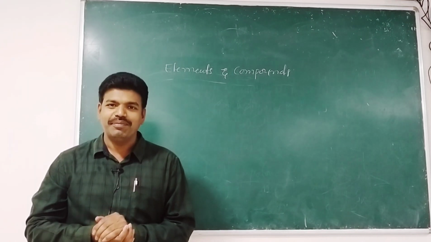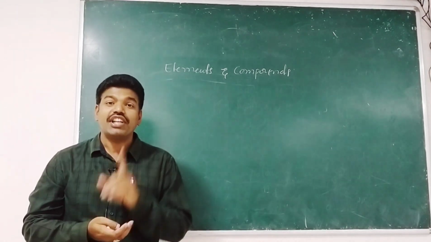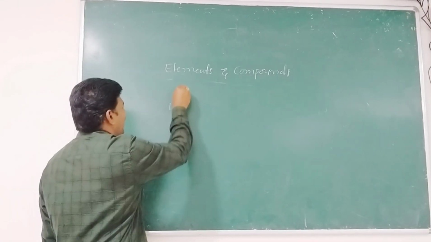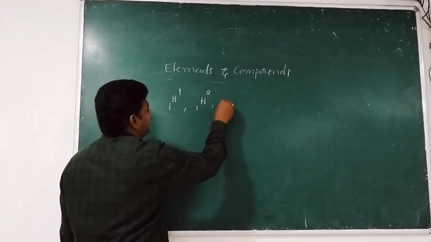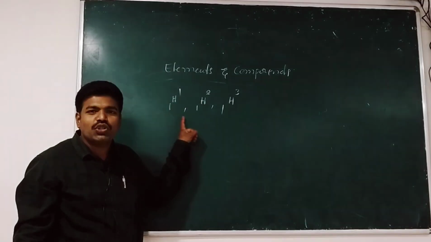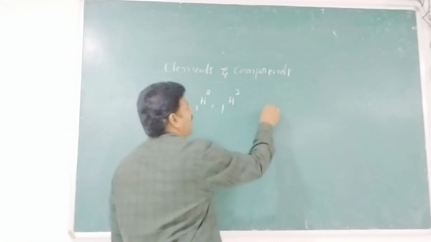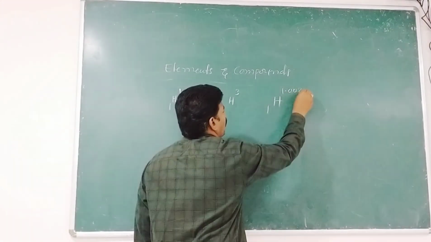For example, the element hydrogen has three isotopes: protium 1H1, deuterium 1H2 and tritium 1H3. And the three isotopes are represented by the element hydrogen 1H1 1.008.